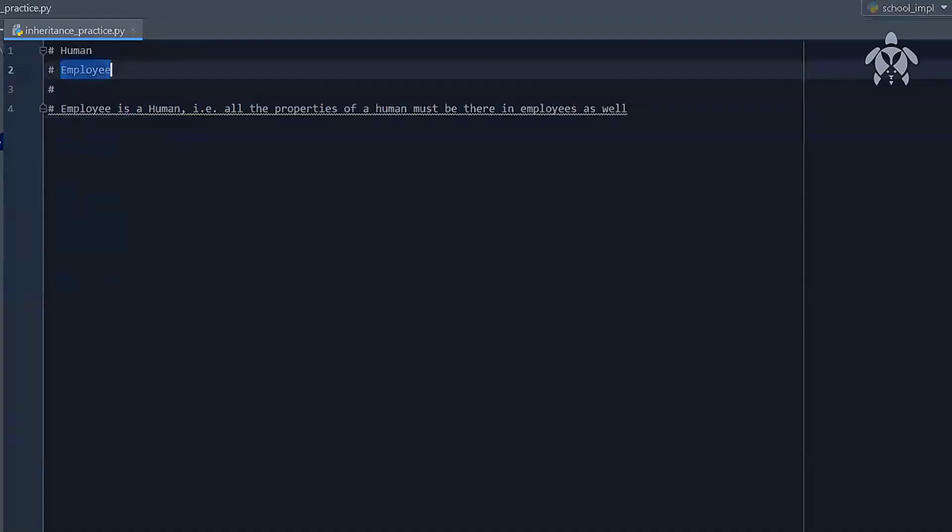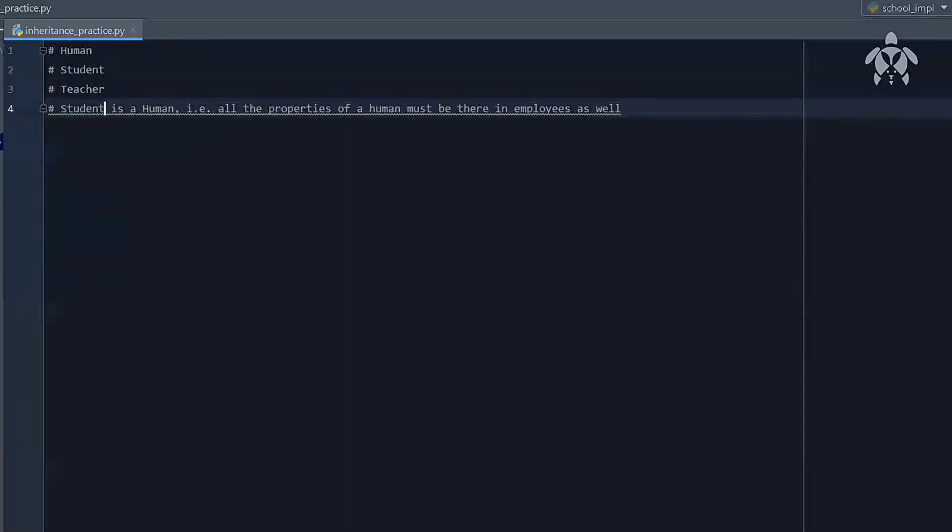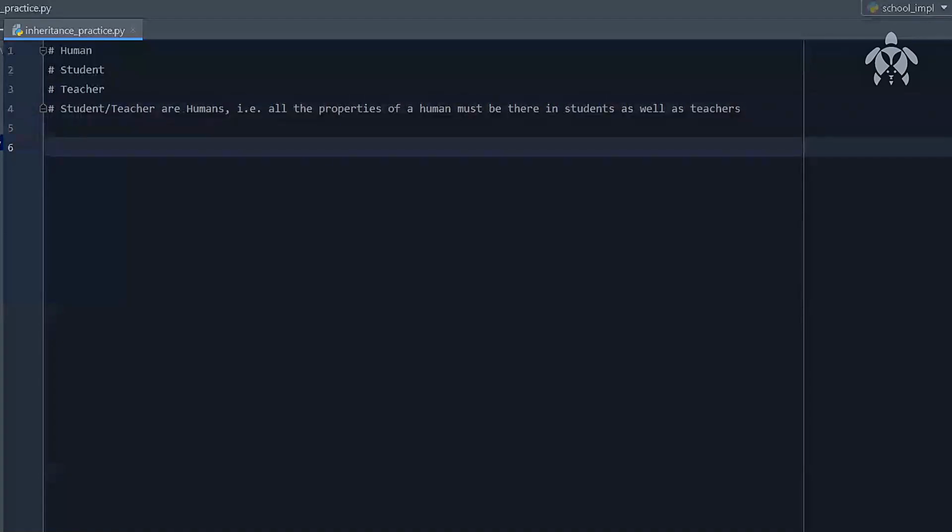So I'll just change this into student and teacher. Now student and teacher, both of them are humans. Fine. So what did you get over here? We found out that human is a class, student is a class, teacher is a class. And since students and teachers are humans ultimately, all the properties of humans must be there in students as well as teachers.